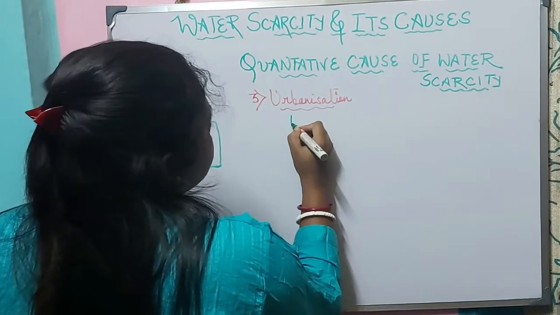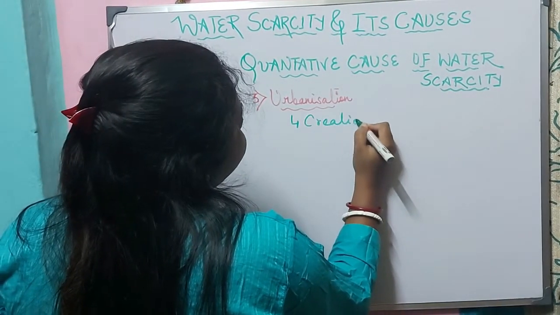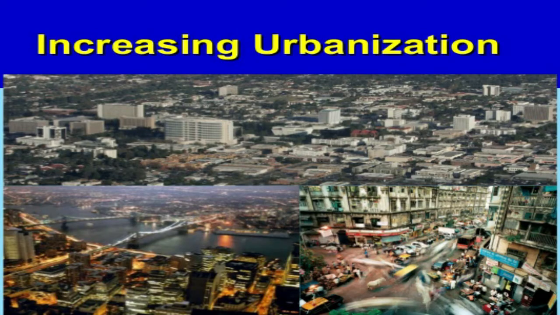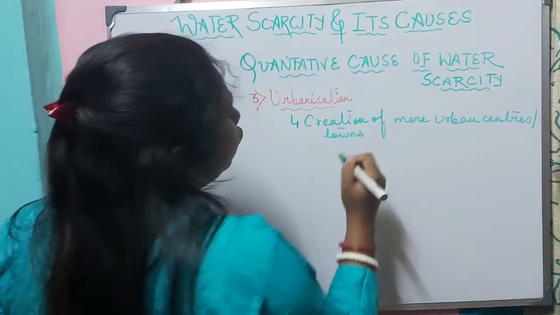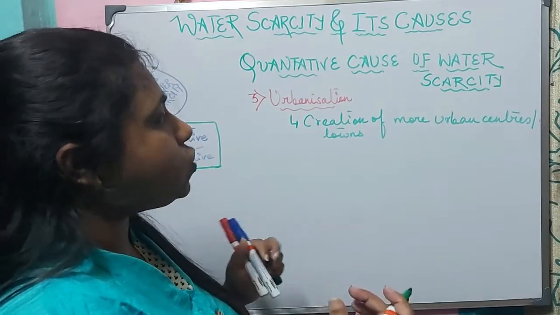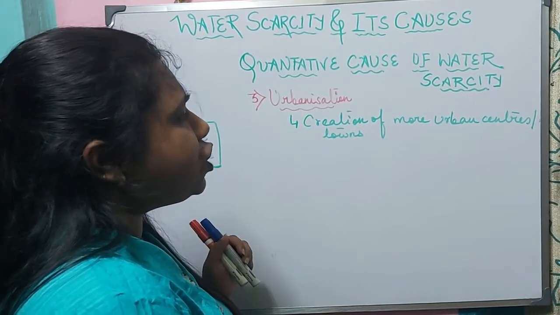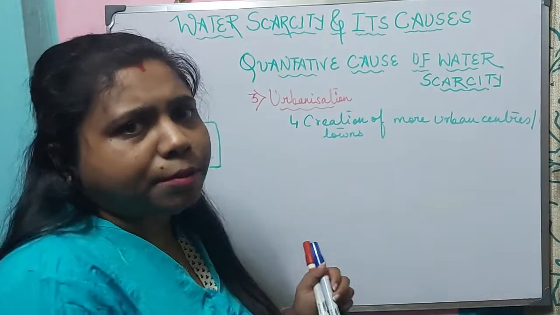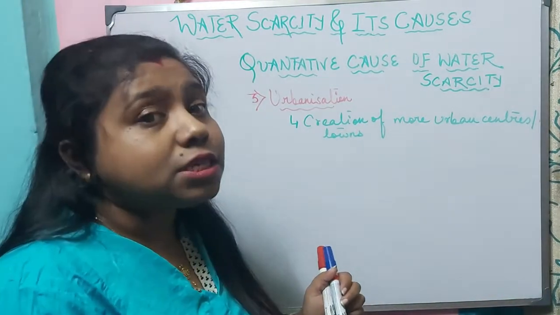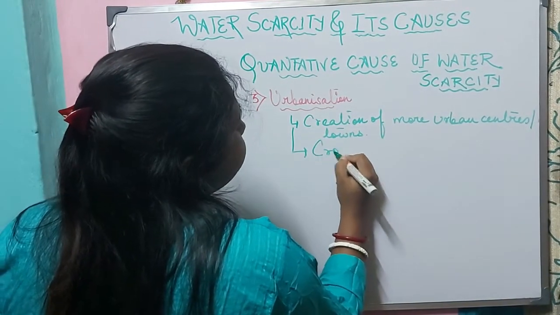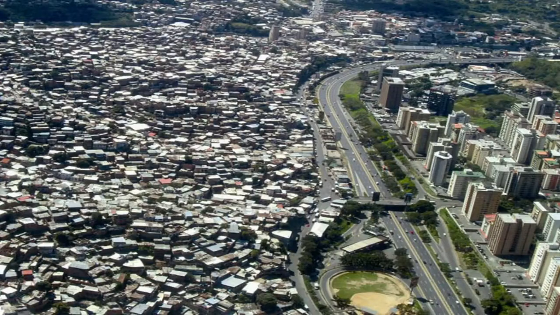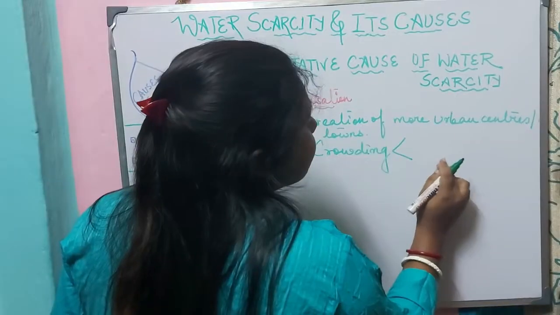With creation of more urban centers and towns, how does the problem of water scarcity increase? Because you may question that, ma'am, cities consume a very small amount of water compared to agriculture, but cities are densely populated. Why? Because day by day the cities are getting crowded, and due to this crowding it is leading to